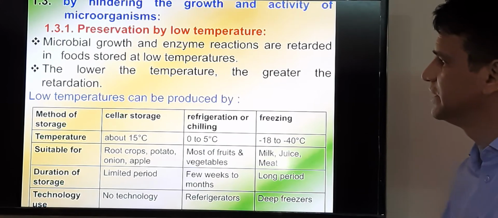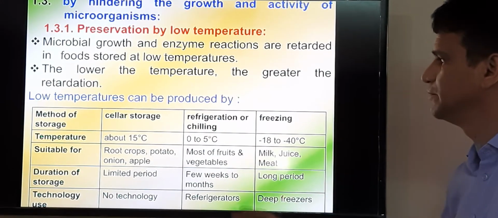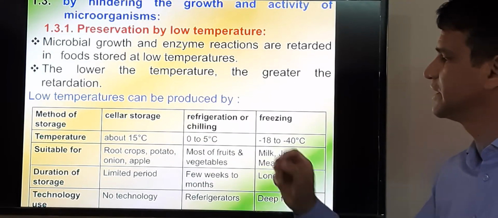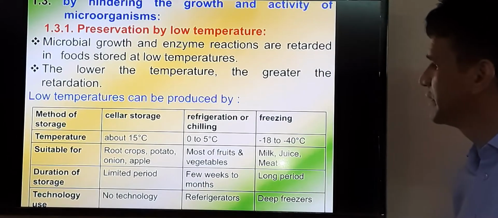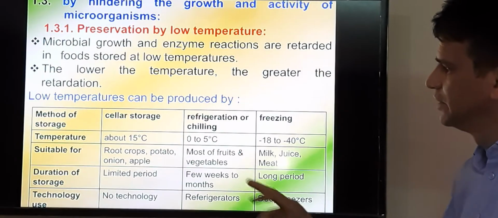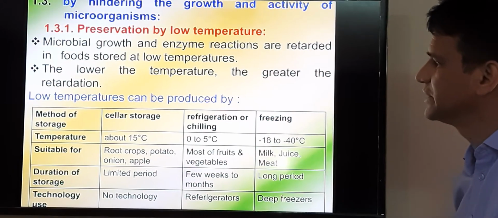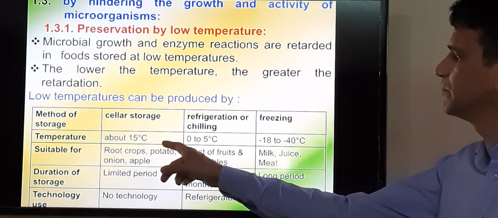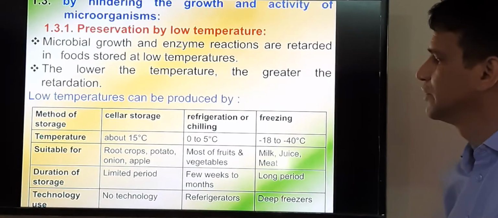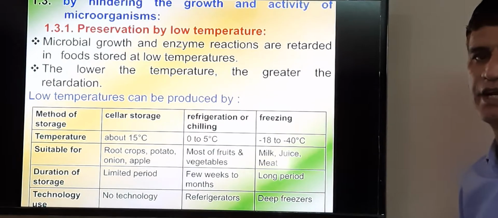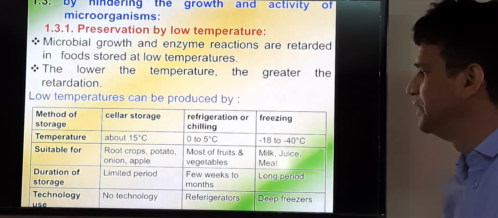So here you can see that there are three kinds of low temperature methods we can use: storage in cellar rooms, refrigeration or chilling temperature, and freezing temperature. This is the difference between these three methods: the temperature in cellar rooms will be near about 15 degrees centigrade, where we can store root crops, potato, onion and apple, means the hardy crops, easily during the winter months.